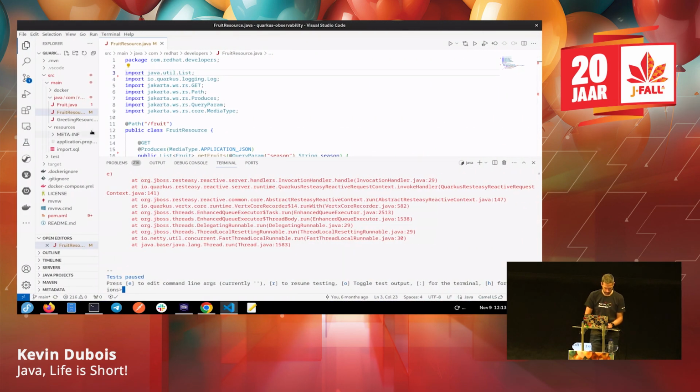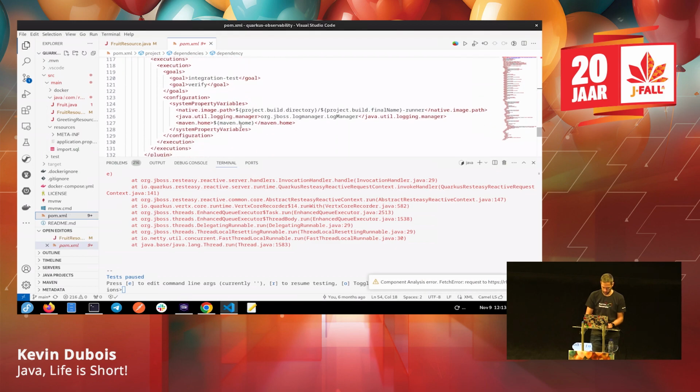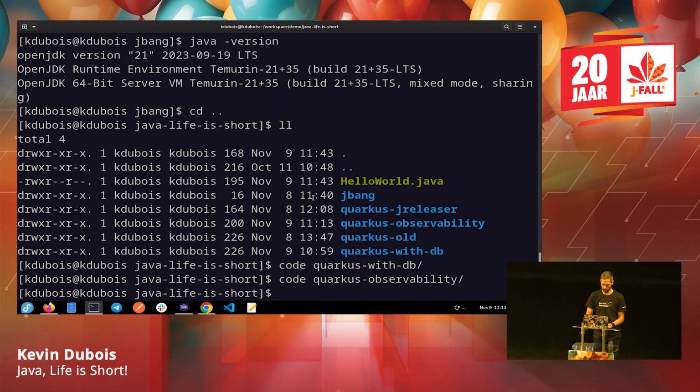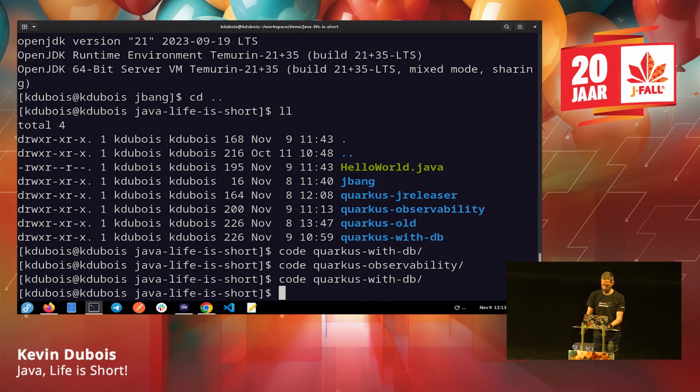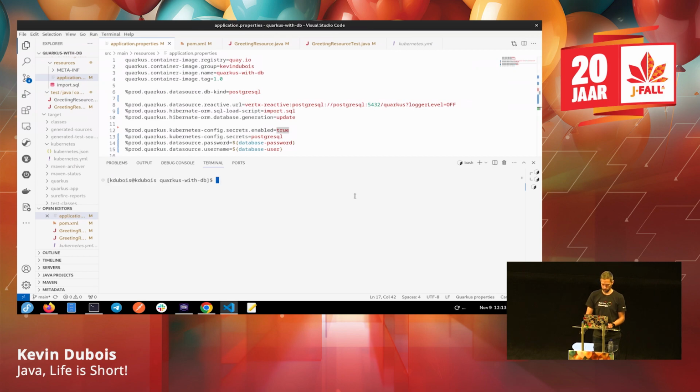I think there's something wrong with the pom.xml that was updated. Well, that's okay. Maybe we can go to the other application again, the Quarkus with DB, and I don't know if these dependencies are going to be installable, but we can give it a try, right? So quarkus extension add opentelemetry. Let's see what that does. That looks, oh, okay. And then, what was it, JDBC?